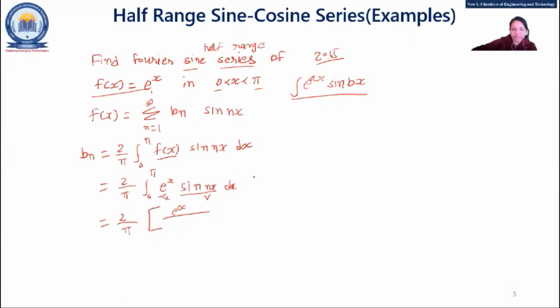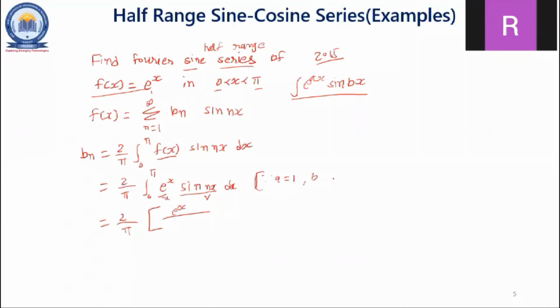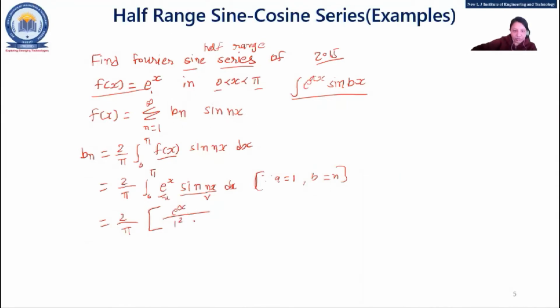Fine. So what is our a here? I'll write down here. What is our a? 1. And what is our b? a is 1 and b is n. So instead of a square plus b square, I'll write what? 1 square plus n square. Fine. Okay, now next term.